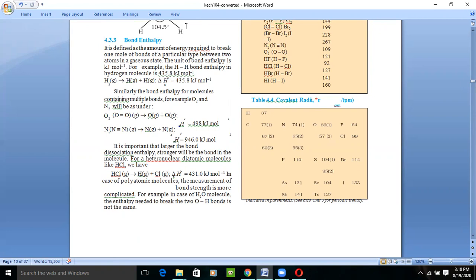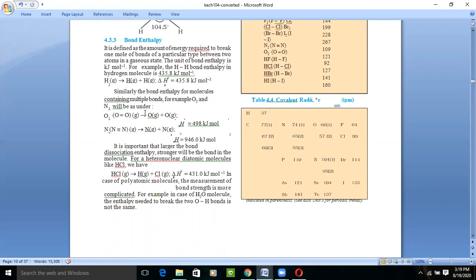And if we talk about a diatomic molecule, if three bonds are present there, you require more energy to break this triple bond. So that is why, whenever in the same type of nucleus, homonucleus, we are talking about homonucleus where diatomic molecules are present. So in homonucleus, the amount of energy which is required to break the bond is the bond enthalpy, and that will be particular.